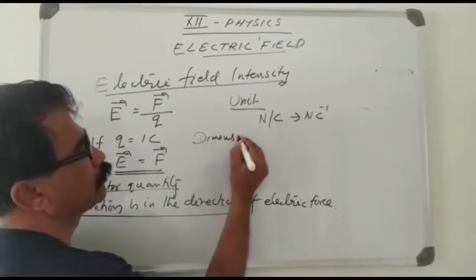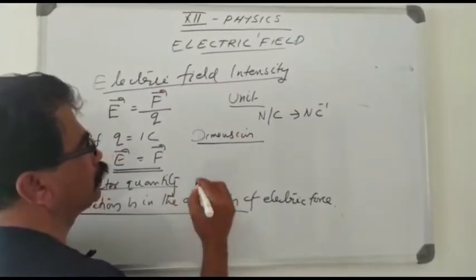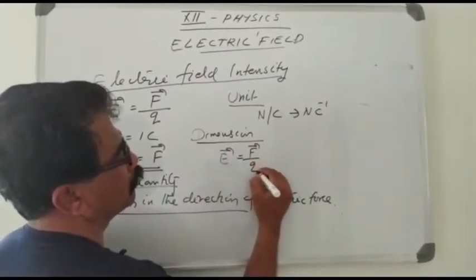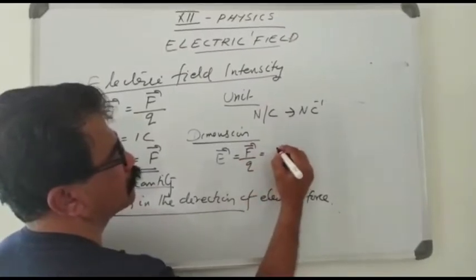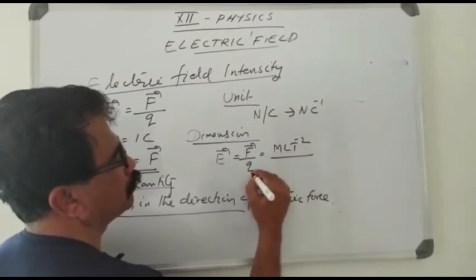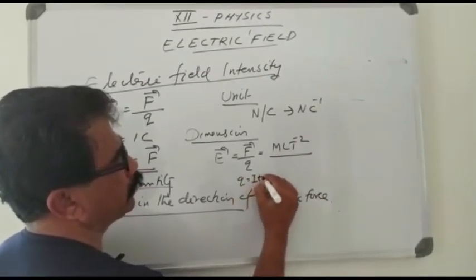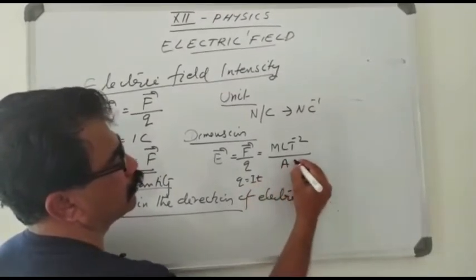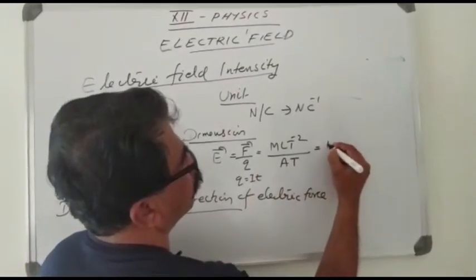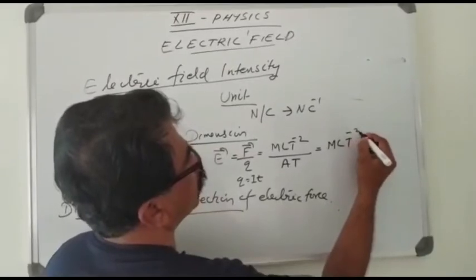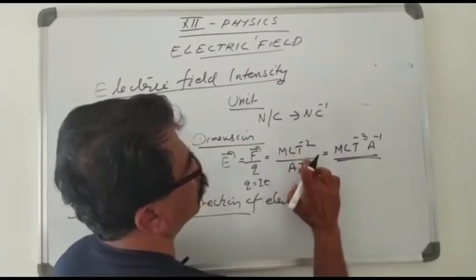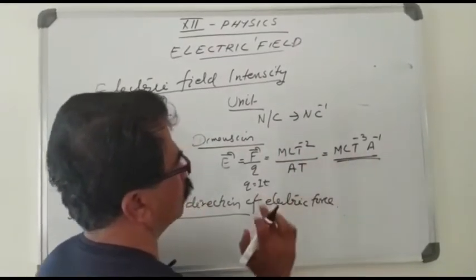Then the dimension is equal to force F by q. The dimension of force is M L T raised to minus 2. q equals I T, where I is current and T is time, therefore ampere into time. Therefore, the dimension of electric field is M L T raised to minus 3 A raised to minus 1.